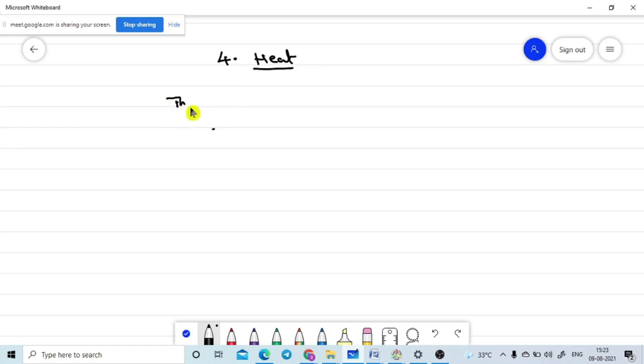In the textbook it is given as Thermal Properties of Matter. So this is the next topic. Before dealing with this, for every topic we will go through a small introduction about the topic.